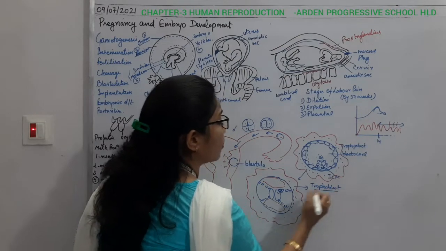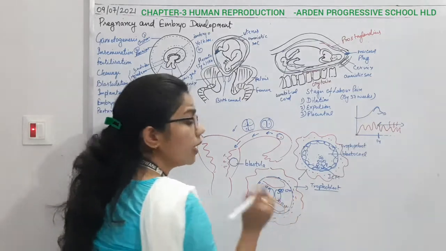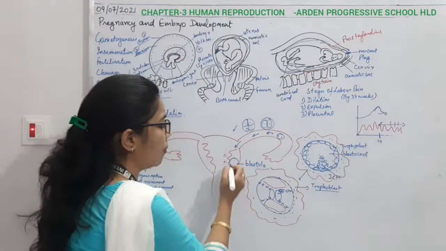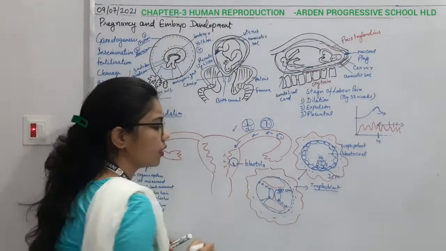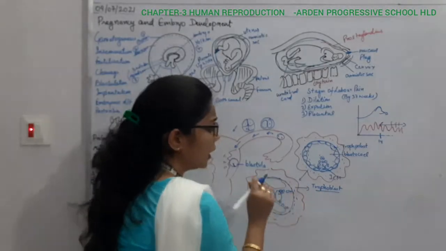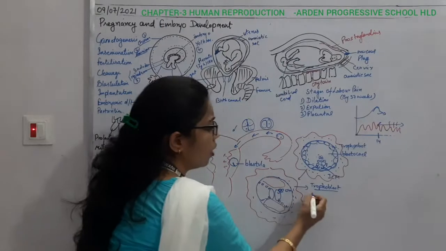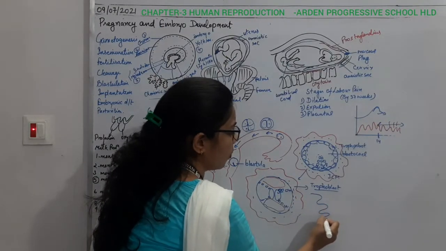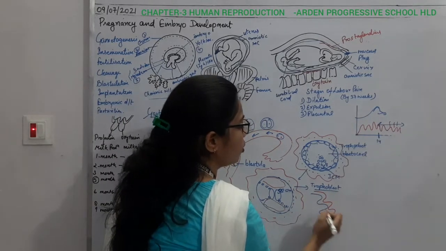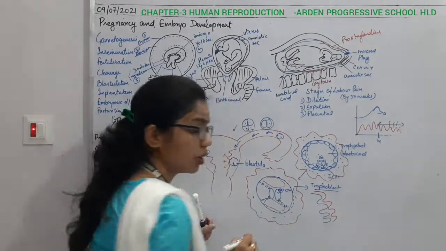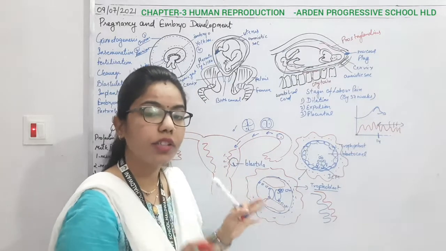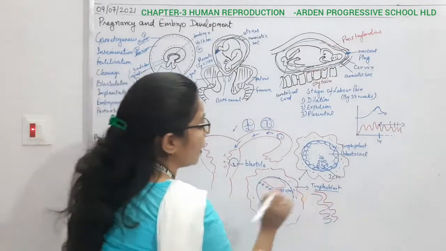So this trophoblast will remain for 3 months, because later on this part will form the placenta, right? So as the embryo forms here, it is attached with some structure which is known as the placenta. So this trophoblast will undergo some changes inside this structure. Okay, first it will change its structure from the inner part, and like this the outermost part will also get changed. Due to this change, it forms finger-like projections which are interdigitated with the endometrium lining, and now this structure will get attached very easily, and later on it will form the placenta also, right?